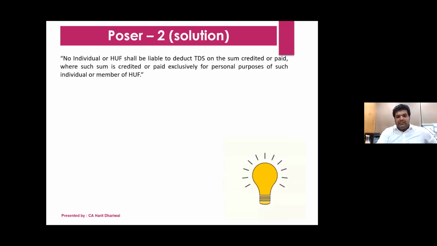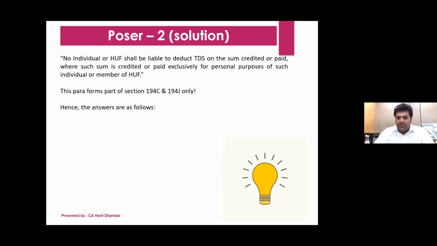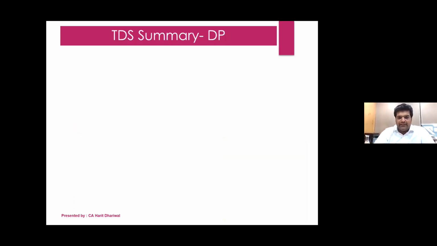Because if you see, there's a line in sections that no individual or HUF shall be liable to TDS if the sum is paid exclusively for personal purposes. Now, this line is only forming part of 194C and 194J. You can read the Act: in 194I, there is no mention of this line. I know even the income tax officers might not be aware. It's a different matter, but when we are reading the fine print, we should be aware that this line, that TDS is not to be deducted on personal expenditure, is not forming part of 194I. So logically, we'll have to deduct TDS. But yes, most of them don't do it. Yet it is required to be done.